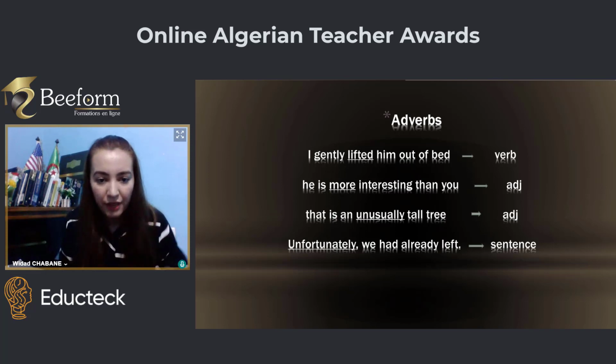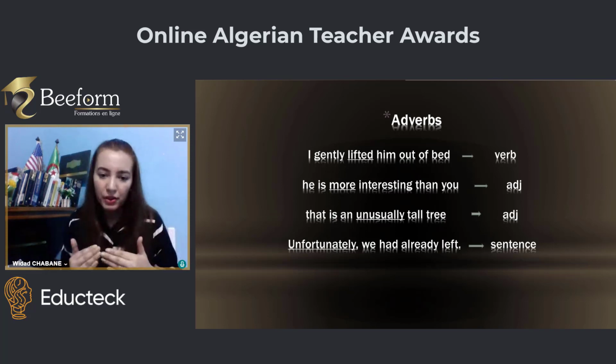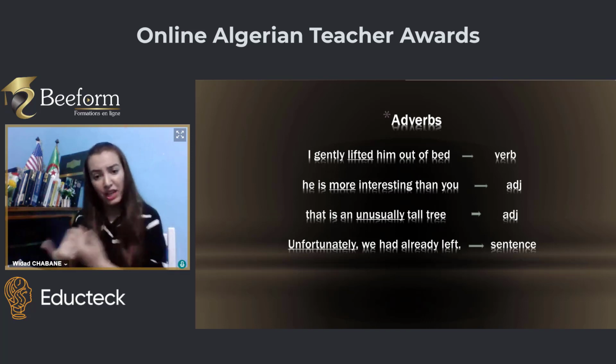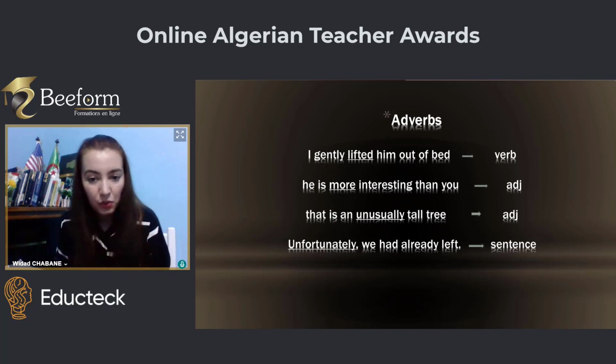So we have "gently lifted." Here the adverb describes a verb. How did I leave him? I left him gently. I left him quickly. So it describes a verb.